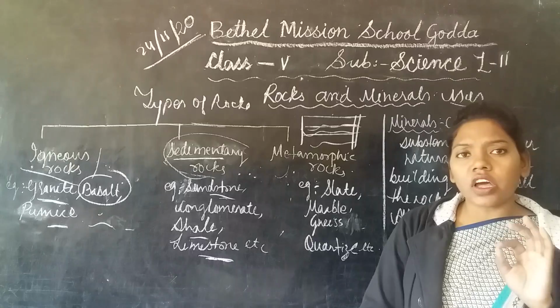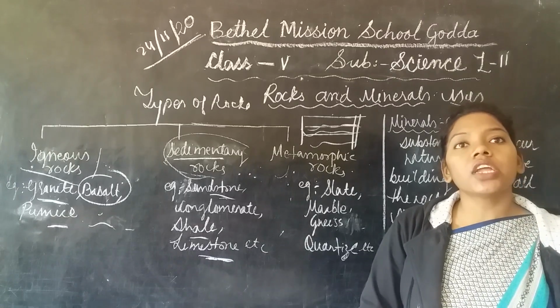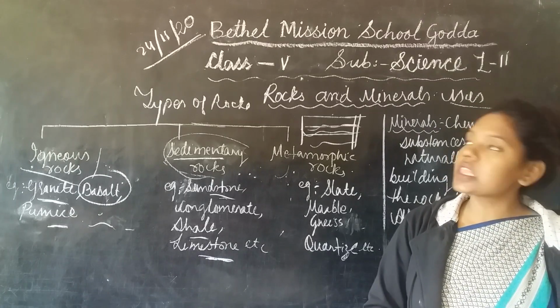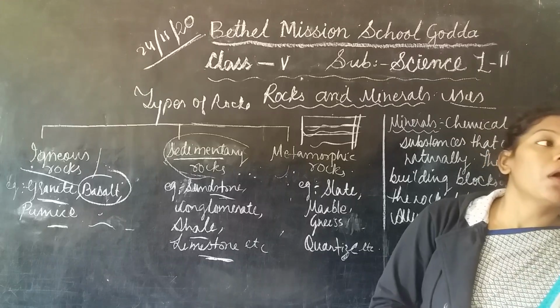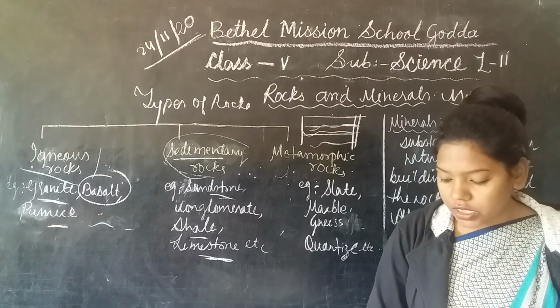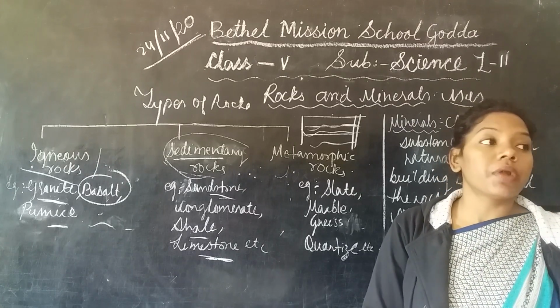Now, coal is one of the important fossil fuels, and it is formed due to the remains of plants.